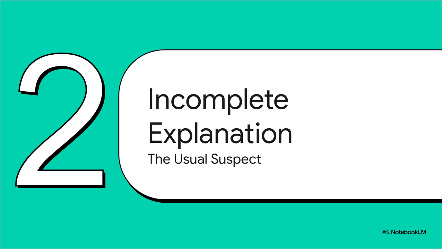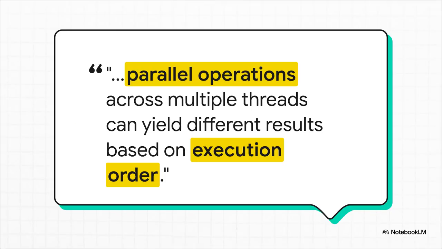Well, like any good mystery, this one has a usual suspect. And in the world of computer science, there's a super popular theory that everyone loves to point to whenever these weird random results pop up. It's called the concurrency plus floating point hypothesis. It sounds technical, but the idea is actually pretty simple. Modern GPUs are doing billions of calculations all at once, in parallel. And since you can't predict which calculation is going to finish first, the order of the math changes slightly every time, and that leads to different results. Seems like a pretty solid theory, right?